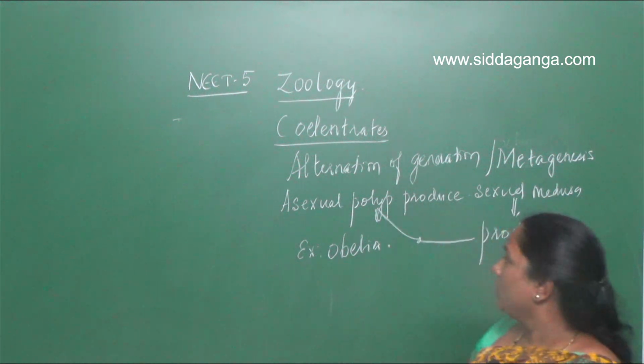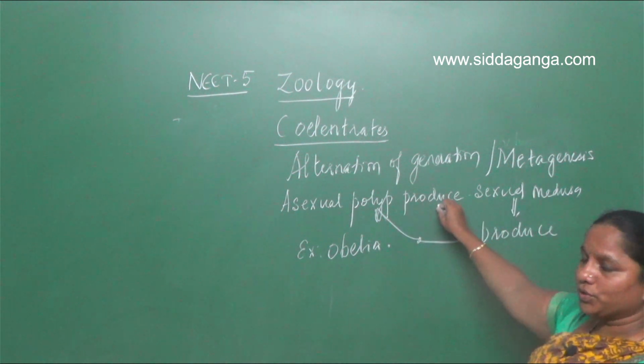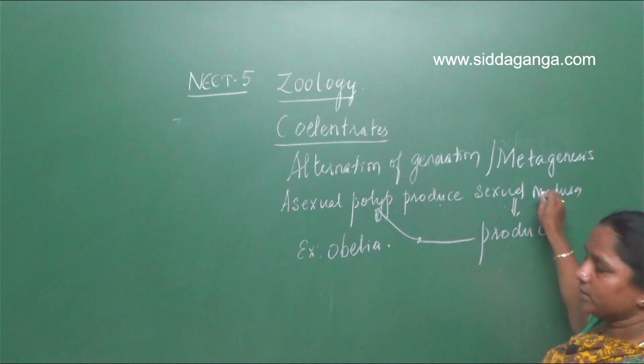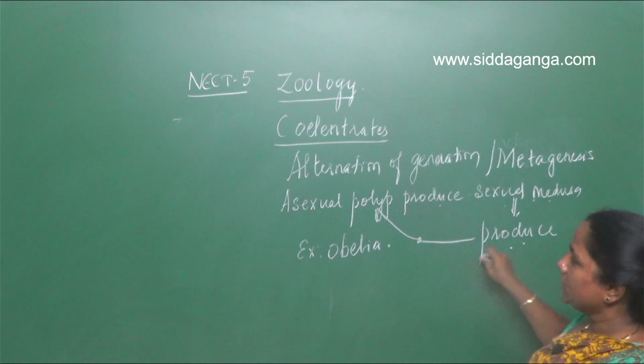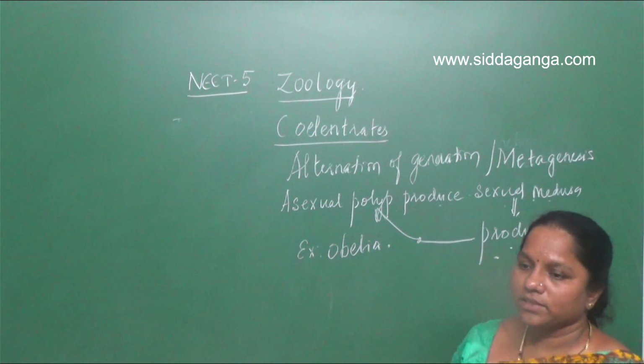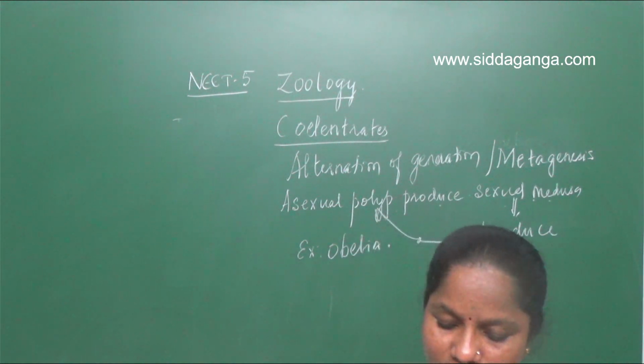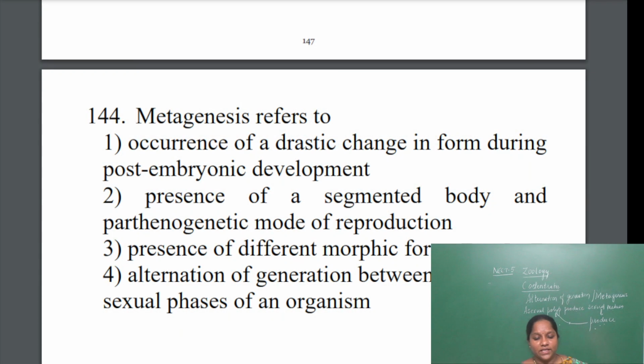Asexual polyp produces sexual medusa, and sexual medusa produces asexual polyp. This alternation between asexual and sexual phases of an organism is called alternation of generation. So the answer will be the fourth one.